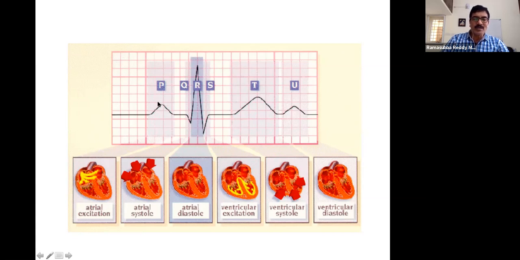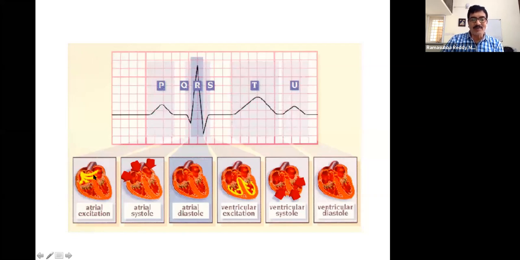This spread of impulse, or action potential, which we studied for a single cell, when we combine a group of cells and record in some fashion, we can see a waveform showing this sort of deflection. It is not that we go to the heart site and record directly. If it is a deflection, it means we are measuring the potential difference between two points, and that potential difference shows as this deflection.